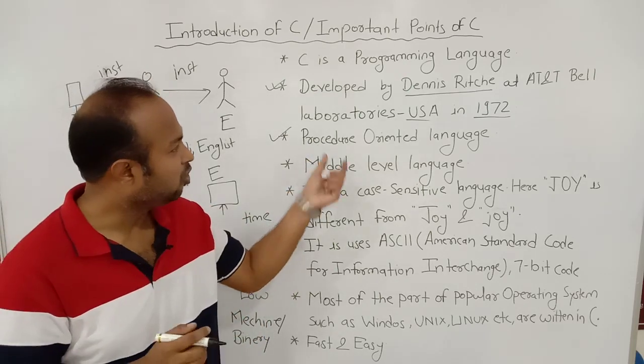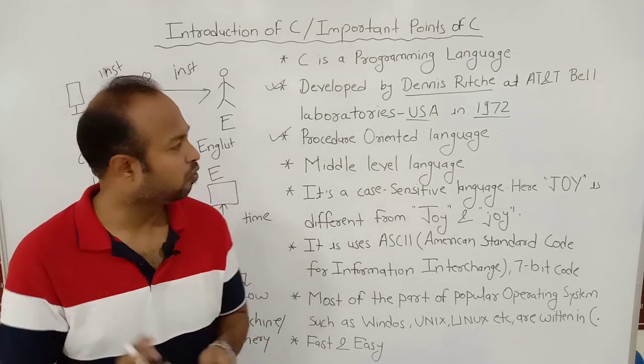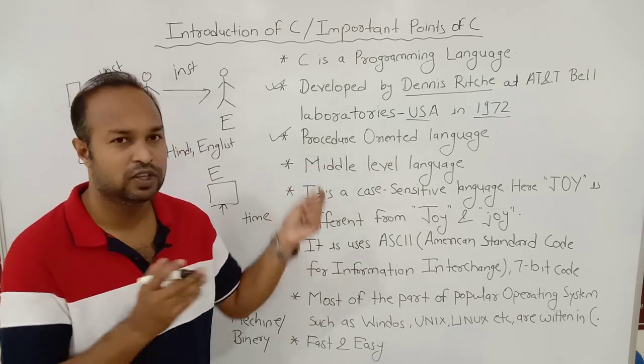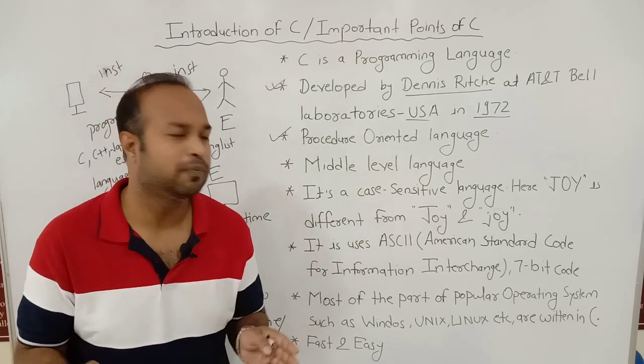So these small parts are known as procedure or function. Therefore, it is called procedure oriented language, and we use the concept of dividing the large program into small programs to simplify the process.